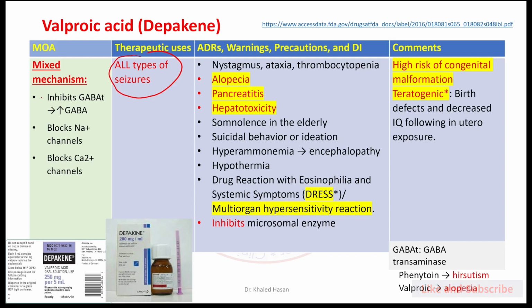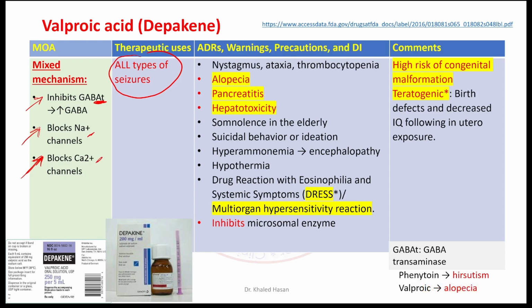Valproic acid inhibits GABA transaminase. Valproic acid inhibits the sodium channel in the presynaptic neurons and blocks the T-type calcium channel. So you can see here we have a multiplicity of action: it inhibits transaminase for GABA, blocks the sodium channel, and blocks the calcium channel.